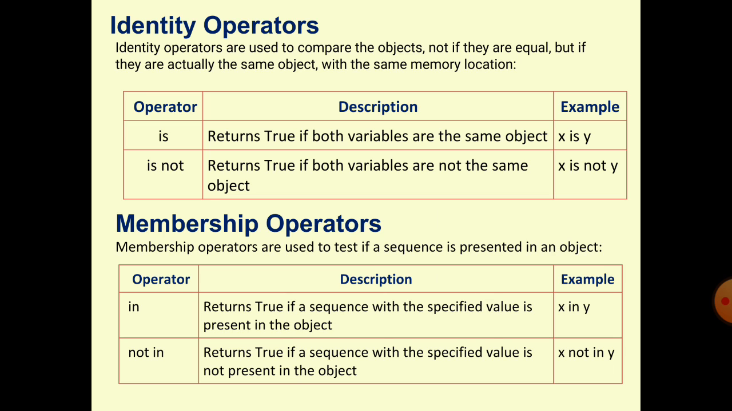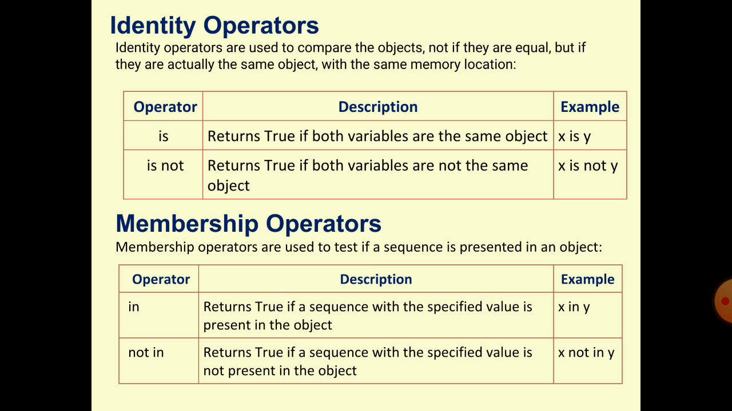Membership operator. If one element exists in some other list, some other society, that will be membership. XYZ is a student of class 10th, and if he is present in class 10th, that is membership of class 10th. A value exists in the list, so that value is a member of that list, of that society.